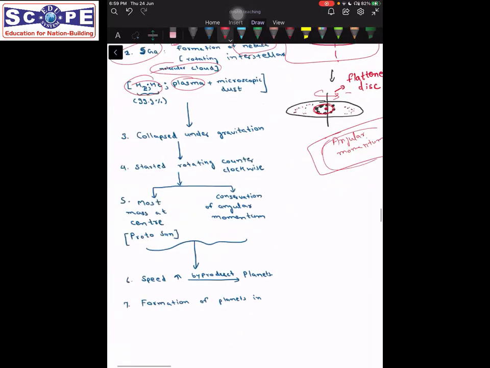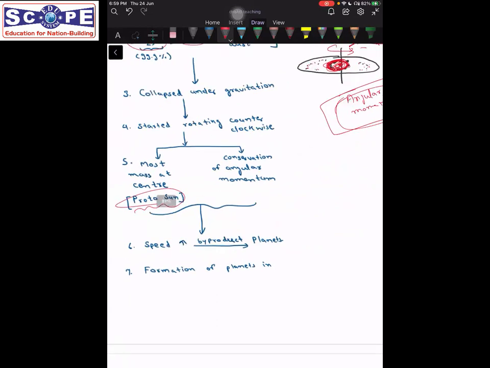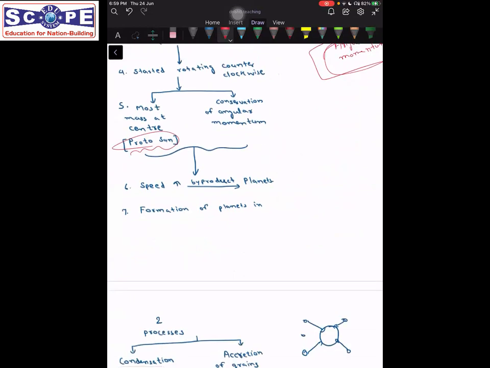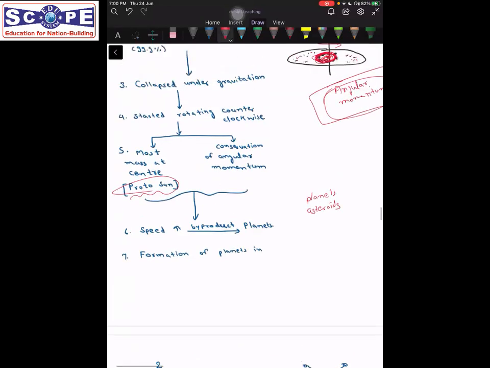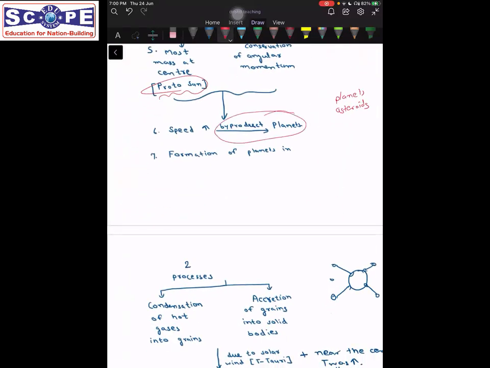Okay, so this mass that got concentrated at the center, this was the proto-sun. We can say the father of our sun. So this was what later changed into our own sun. And these particles that remained outside resulted in the formation of all the other bodies that we see, that is the planets, asteroids, even some meteoroids. So a byproduct of the earlier process was planets.